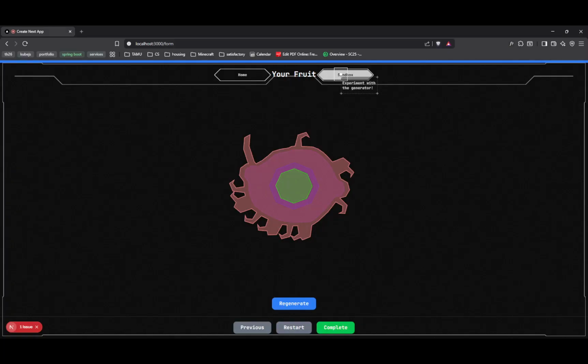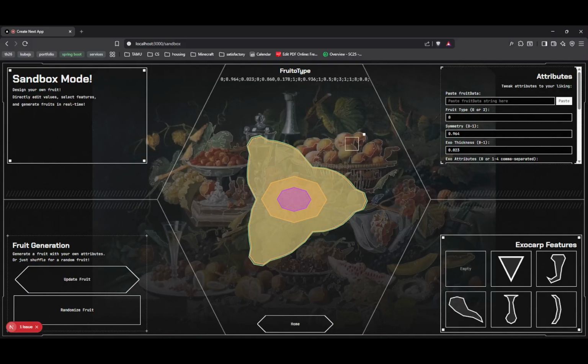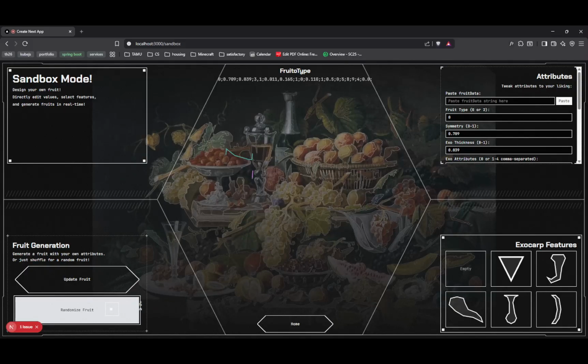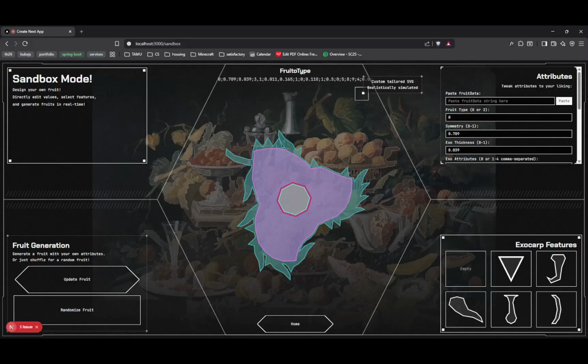Now let's look at the sandbox. The sandbox is a comprehensive tool for producing and analyzing every single fruit that can be generated with this. You of course have the same option to do a completely random fruit. However, the key thing to note here is that all of the fruit's data is fully encoded within this semicolon-separated line list of floating point values.